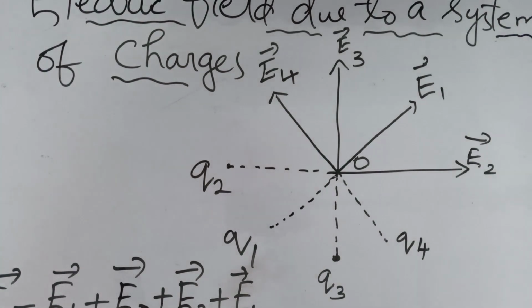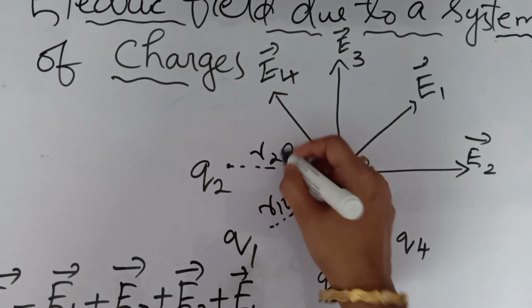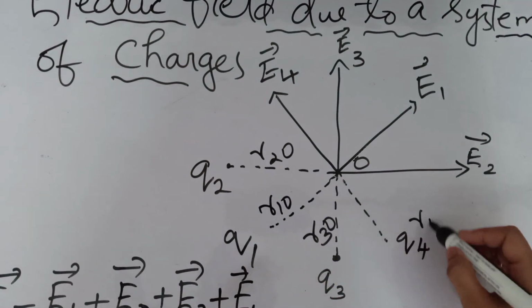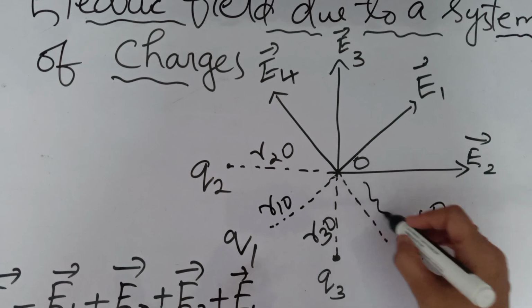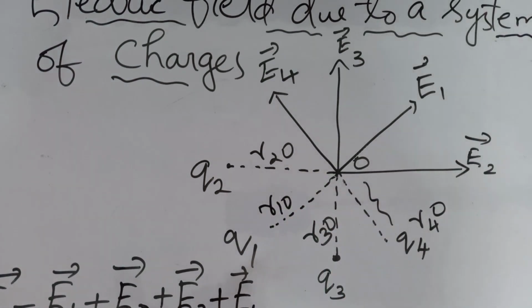The position vectors, that is the distances between Q1 and the test charge, are taken as R10, R20, R30 and R40.